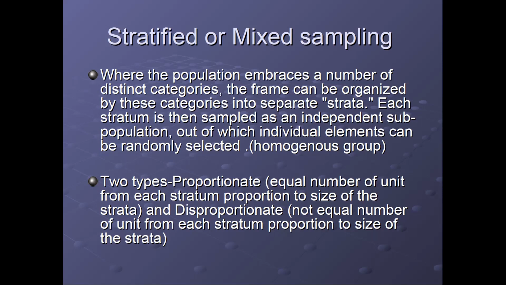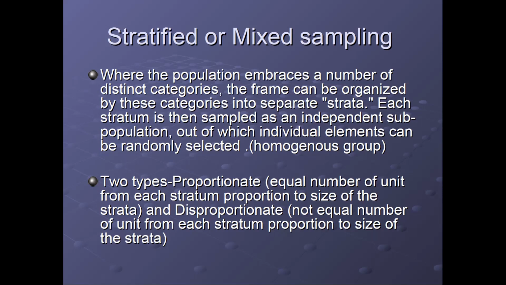So there are two types of stratified sampling: one is proportionate stratified sampling, another is non-proportionate. If I have divided the whole population into two based on gender, men and women, and we need a sample size of 500, then if we take 250 men and 250 women, we are taking an equal sample size for men and women. Out of the men's population we select 250 men, and out of the women's population we select 250 women. This is called an equal number of units for each stratum.